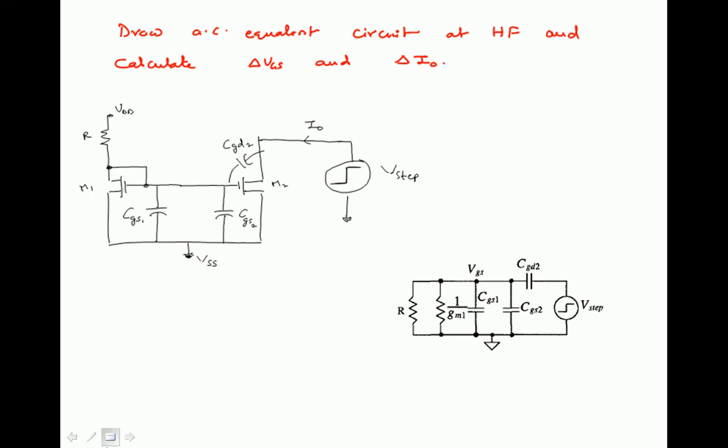This is the AC equivalent circuit diagram for the above one. Point A is VGS. From VGS to ground, there is the equivalent resistance of M1, that is 1 by gm1, and there are CGS1 as well as CGS2, and next CGD2. CGD2 is between the gate of M2 and the output terminal, so this is the gate of M2 and this is the output terminal. CGD2 is between the step input and CGS2, like this. This is the small signal equivalent of a simple current mirror at high frequencies.